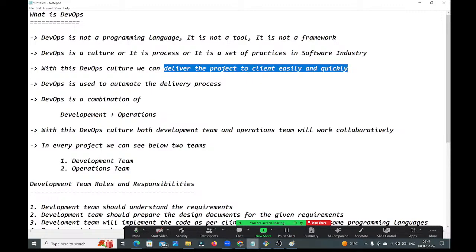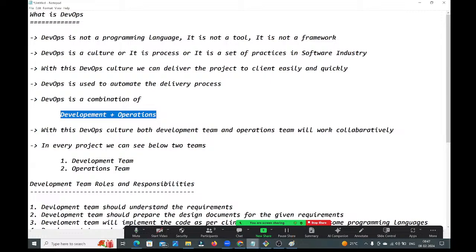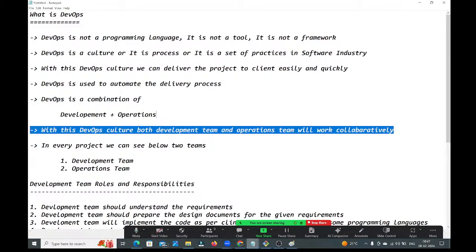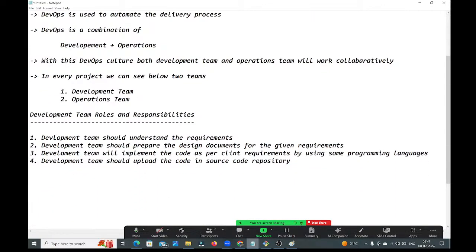DevOps is used to automate the delivery process. DevOps is a combination of development plus operations. With this DevOps culture, both the development team and operations team will work collaboratively. In every project, we can see these two teams. What will the development team do? The development team should understand the requirements, prepare the design documents, implement the code as per client requirements, and upload the code in the source code repository.